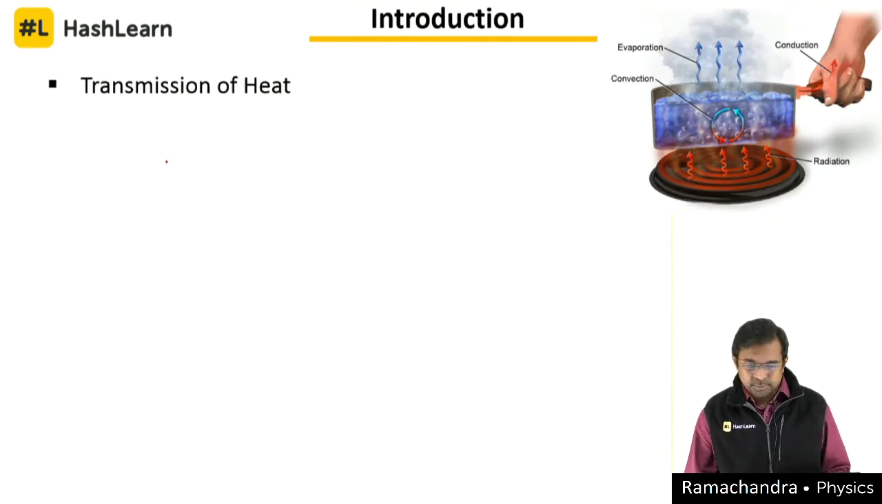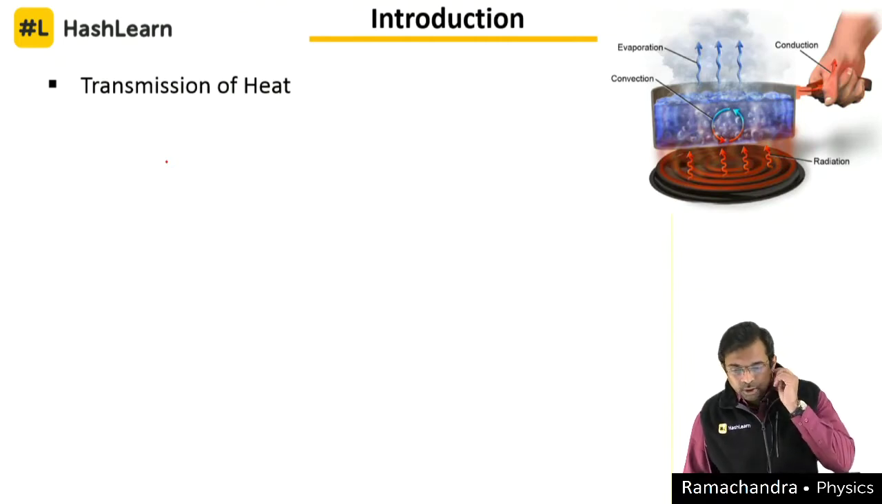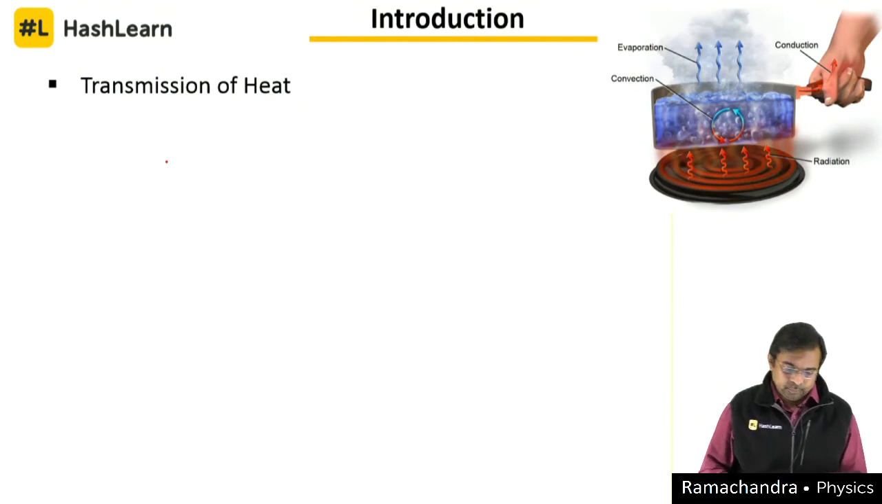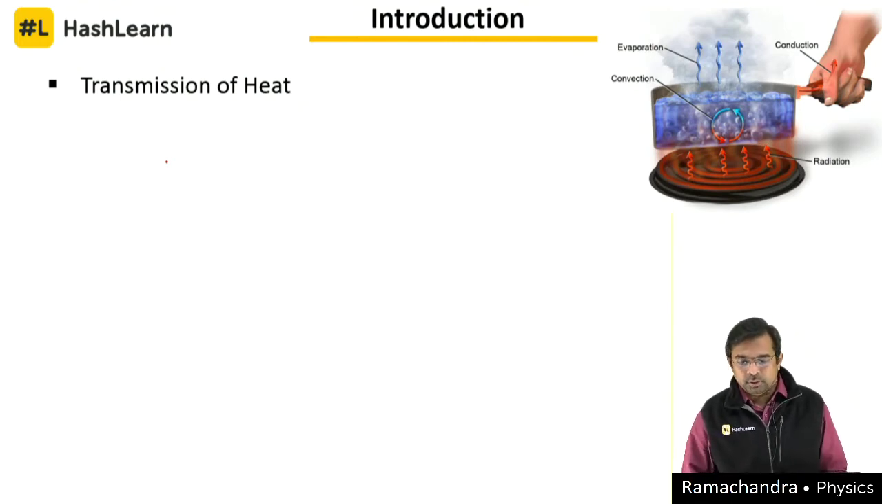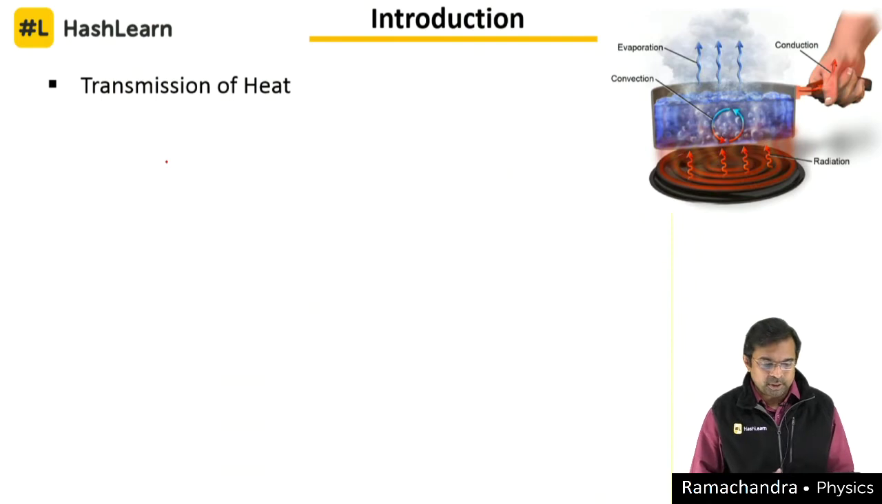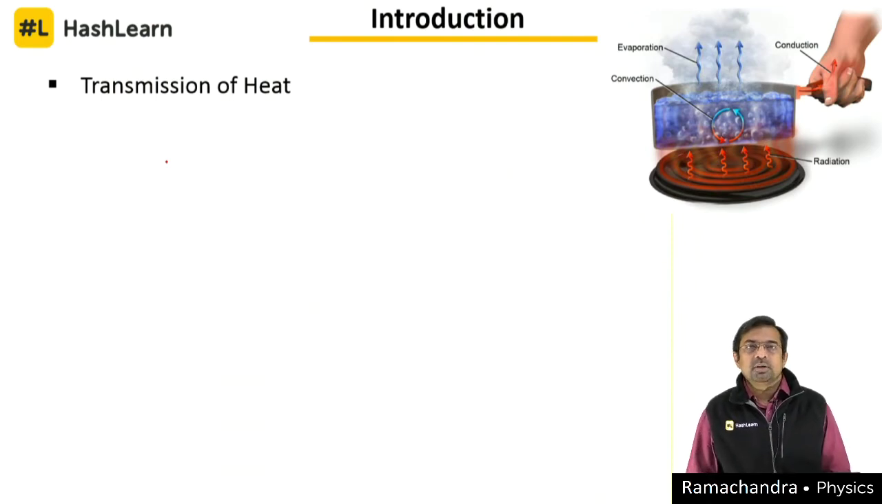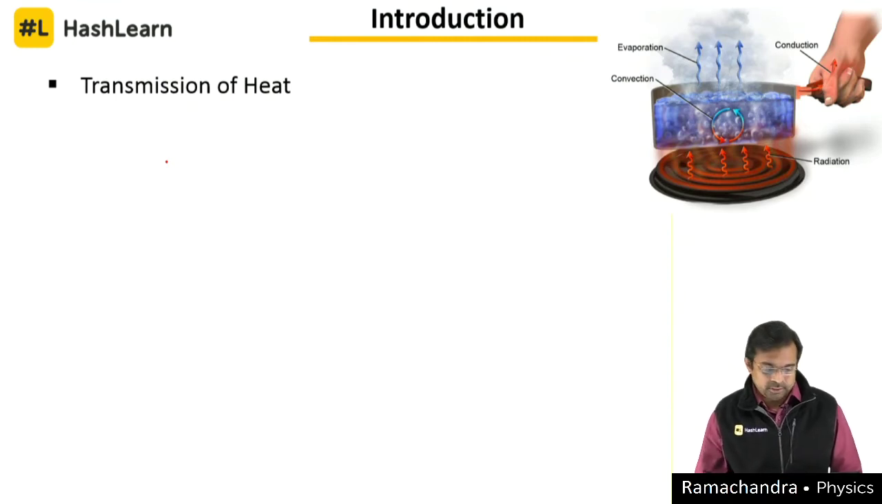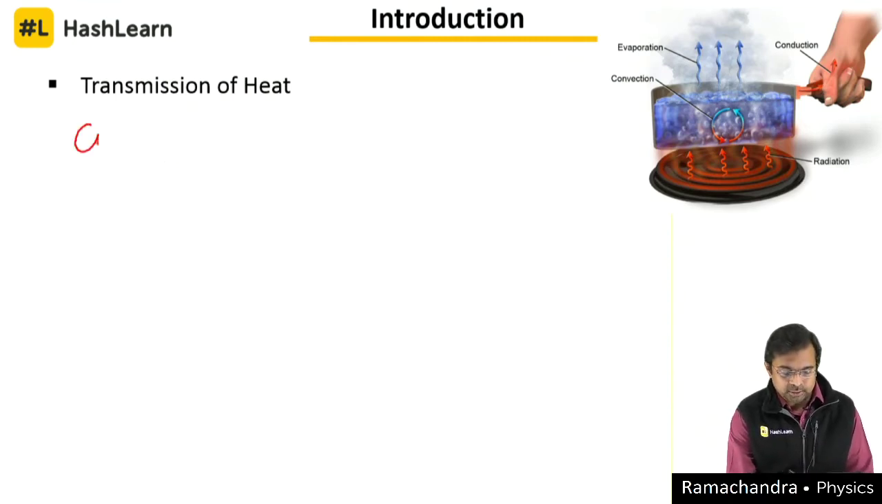So, introduction: the transmission of heat. We have understood heat and specific heat capacity and all these things. And today, now we will try to see what is the transmission of heat. The transmission of heat happens in three different ways. We say that as conduction, convection, and radiation.